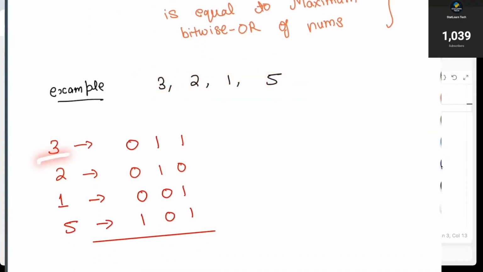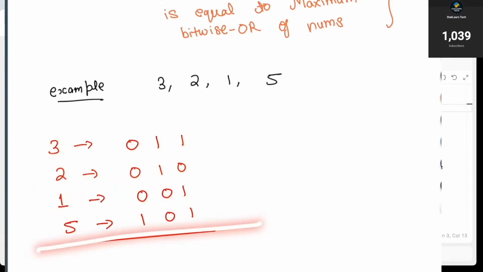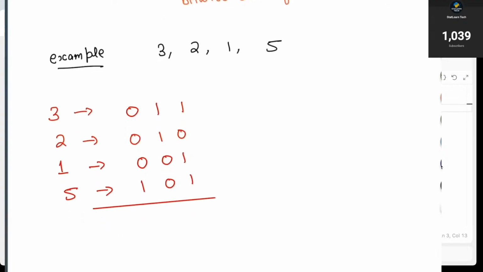Just take the bitwise OR of each element. Our elements are 3, 2, 1, 5, and when we say bitwise OR, you need to convert your number into bits, or binaries, I would say. For 3, the binary is 0, 1, 1. 2 in binary is 0, 1, 0. 1 is 0, 0, 1, and 5 is 1, 0, 1. Now to take the bitwise OR, the result will be 1 when any of the elements is 1. It is a very simple operation, so I'm not going to explain a lot because I think you guys are smart enough to know this.